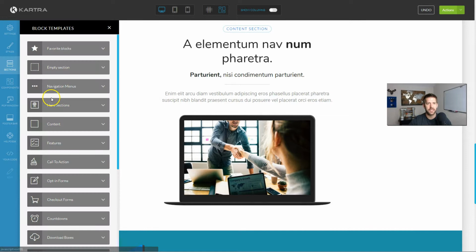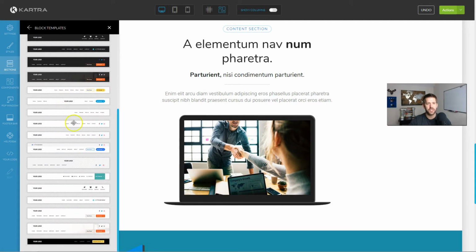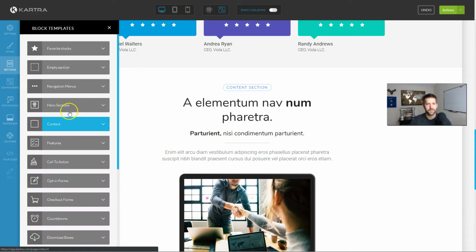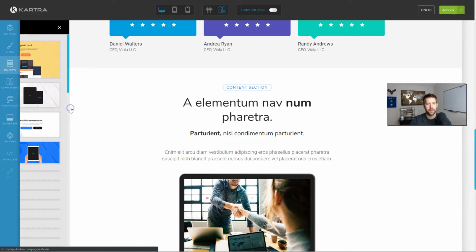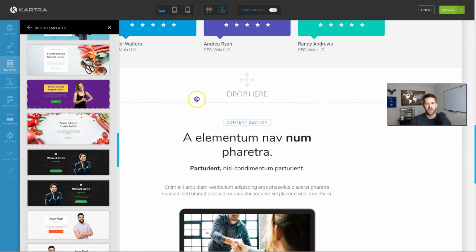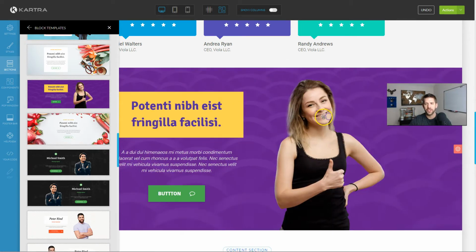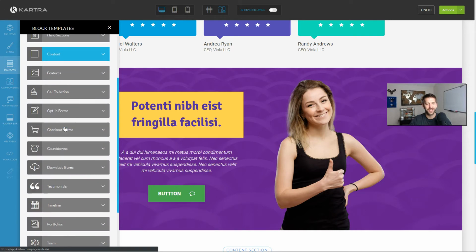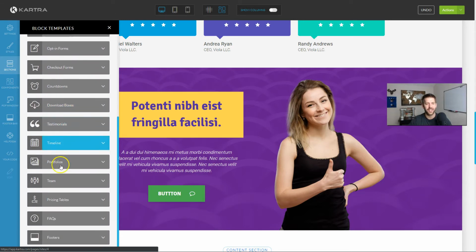They have it nicely organized by navigation menus. You can just find the navigation menu that works for you. You could find a hero section, and with a lot of these you can just say, oh yeah, that's what I want. Drag that guy in, make a small tweak, change the girl on the front, and boom, you're good to go. So I do like how Kartra, sorry, I'm working through a cold here, I don't know if you can tell, organizes their section library there. So Kartra wins the first category.